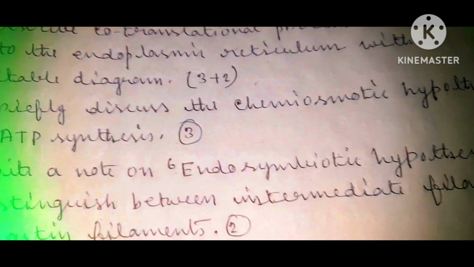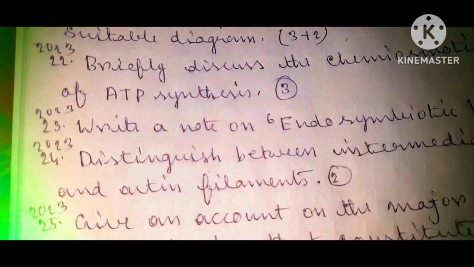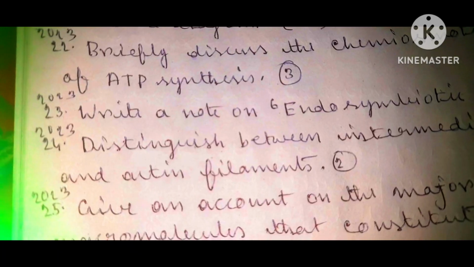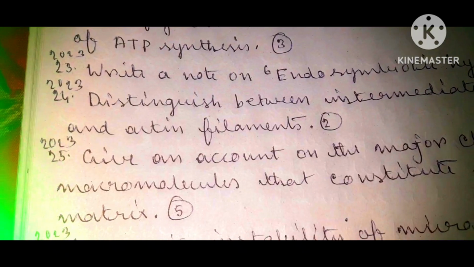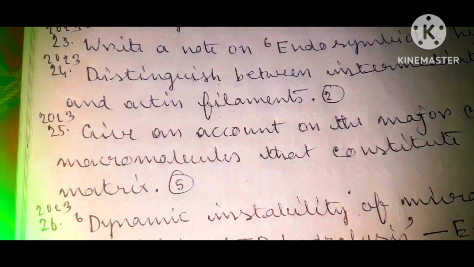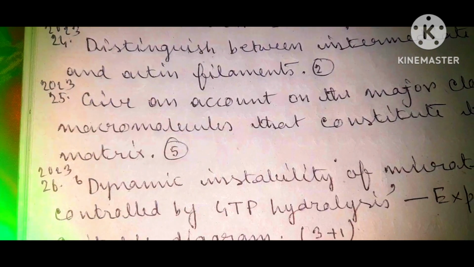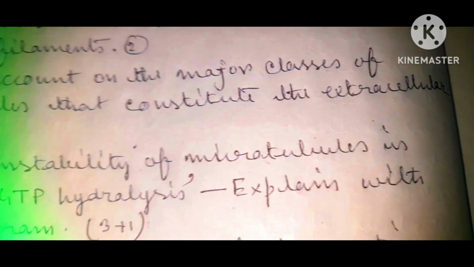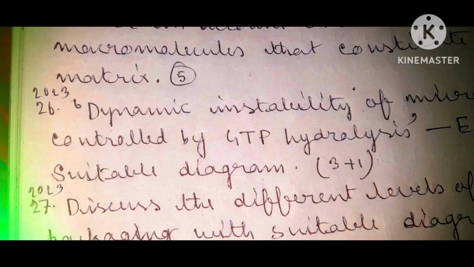Briefly discuss the chemiosmotic hypothesis of ATP synthesis, carrying 3 marks. Write a note on endosymbiotic hypothesis, carrying 3 marks. Distinguish between intermediate filaments and actin filaments, carrying 2 marks. Give an account on the major classes of macromolecules that constitute the extracellular matrix, carrying 5 marks.